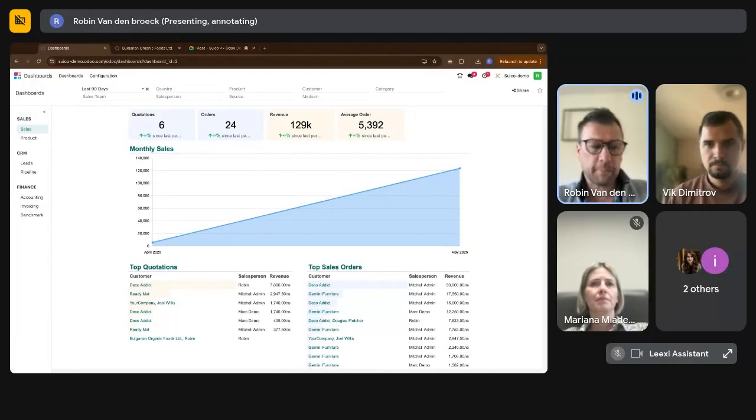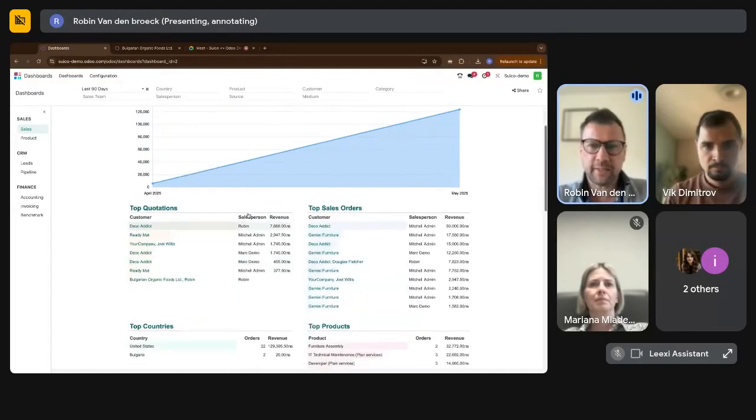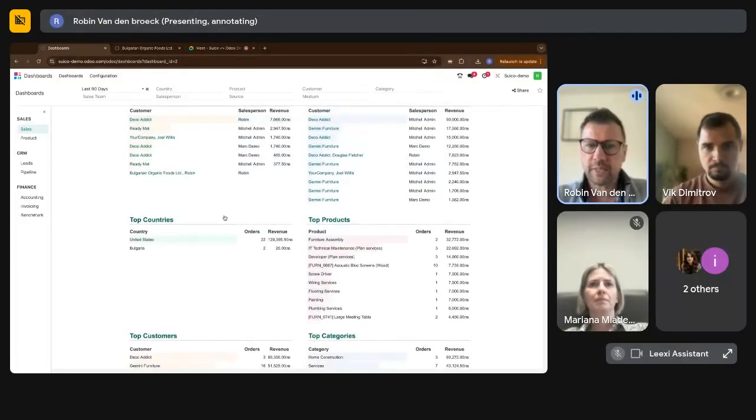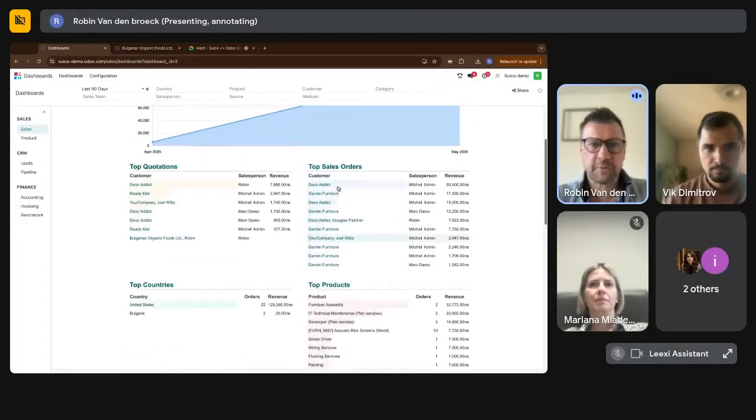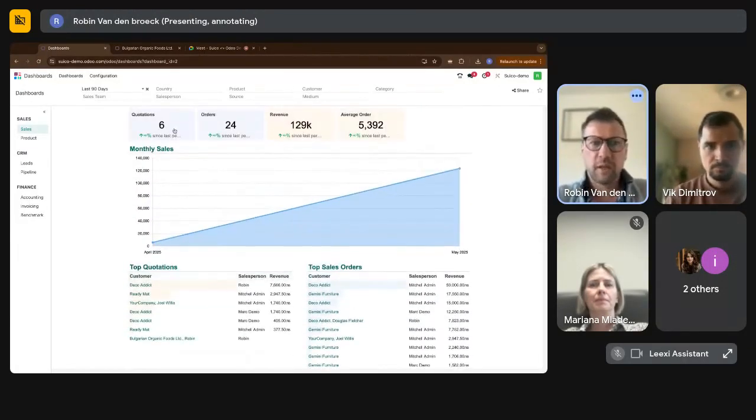for the apps that have been installed, some standard KPIs. In this case, it's demo data, of course, but we can filter on a lot of things here, and it will filter all the data on this page. You can see the top country sales, top products, top sales orders, top quotations, and some scorecards with revenue and the average order size.